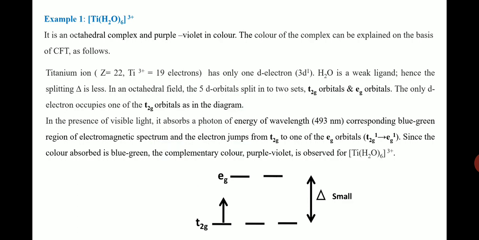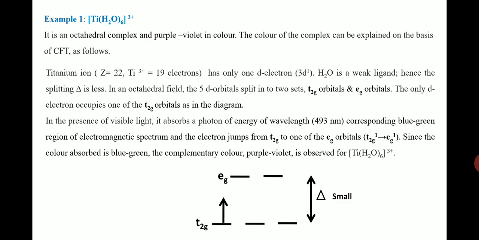Got it? Let us consider one simple example here, that is the titanium aqua complex. It is an octahedral complex. Note it down, it's an octahedral complex. Here, according to crystal field theory, for octahedral complexes, t2g is the ground term and eg is the excited term, or t2g is the lower energy orbital and eg is the higher energy orbital.